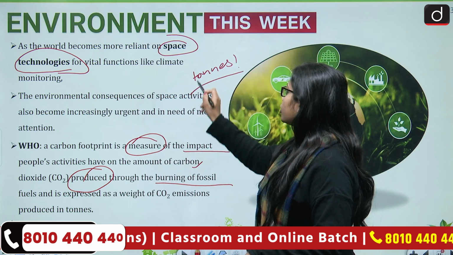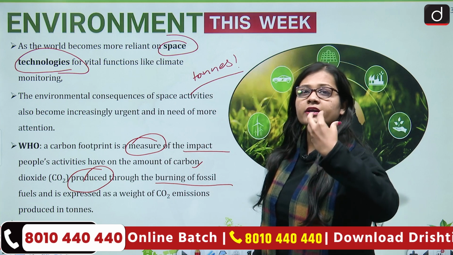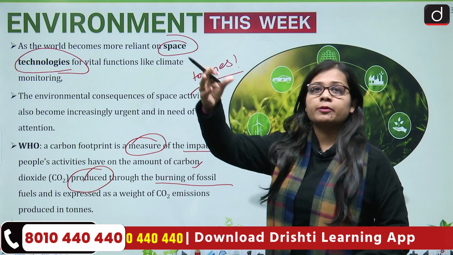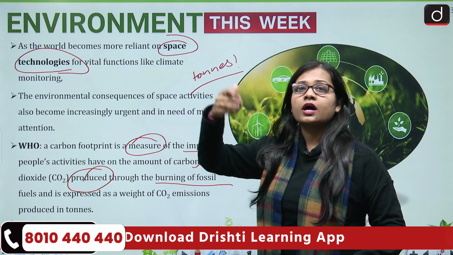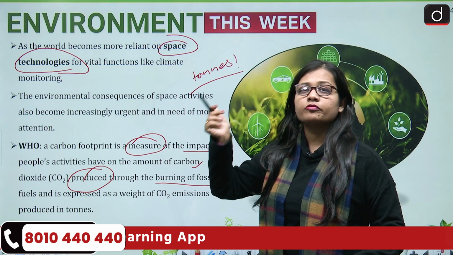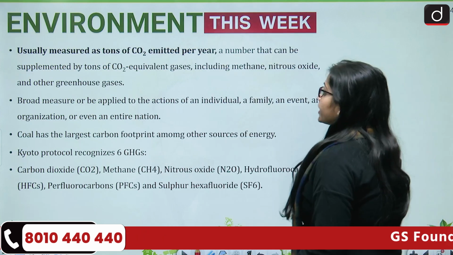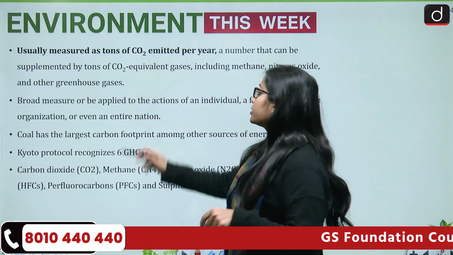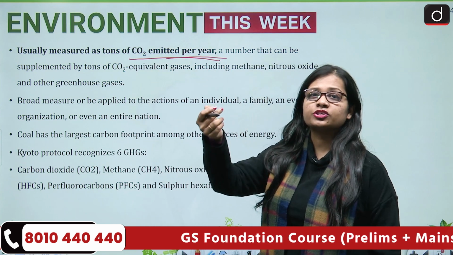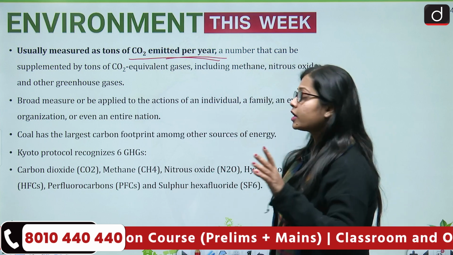So, it is measured in tons, and carbon footprint means that at an individual level, or at a family level, organization level, state level, or country level, how much carbon emission is being done to the environment is what is known as carbon footprint, and the measurement of it is done in tons. Then it is usually measured as tons of CO2 emitted per year. So, in one single year, how many tons of carbon dioxide are emitted into the atmosphere.